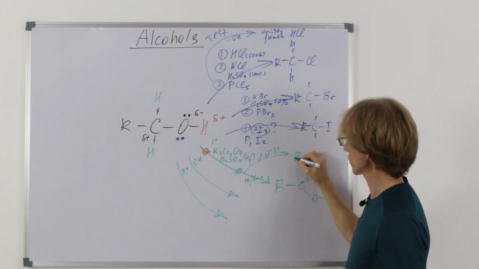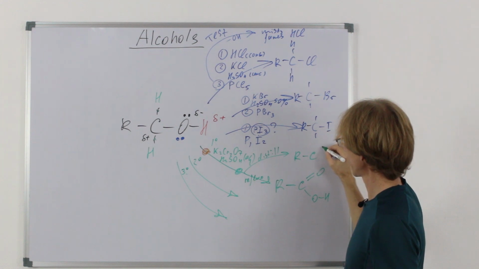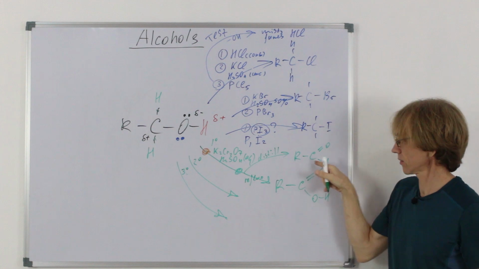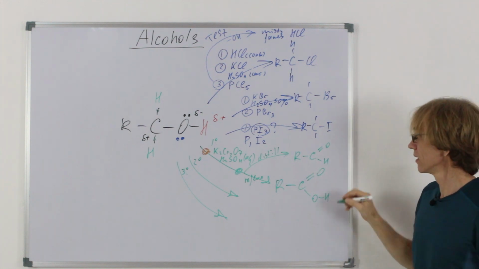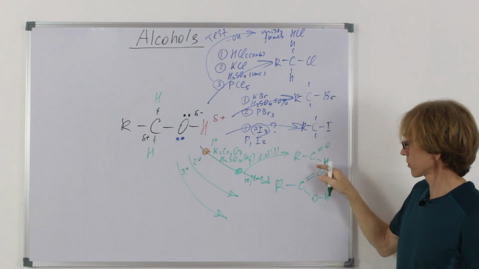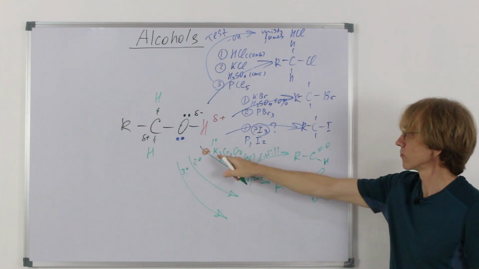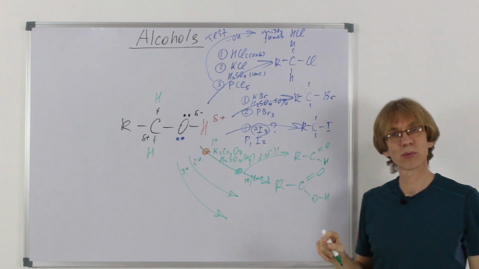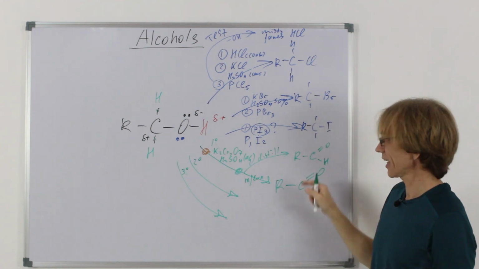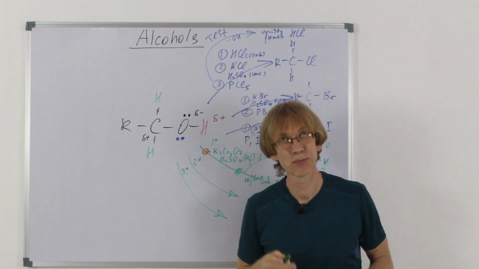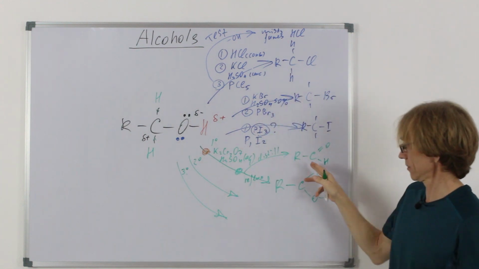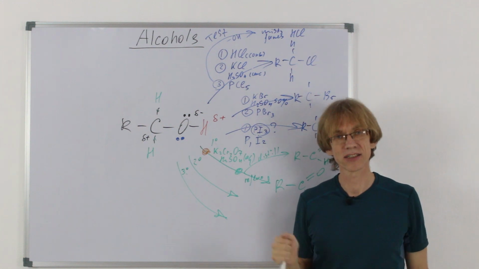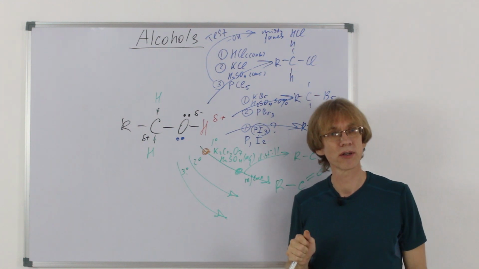What would be the result? The result would be an aldehyde. This is the aldehyde functional group. This is the first step of oxidation. First, the alcohol is oxidized to aldehyde, and then almost immediately to carboxylic acid. But aldehyde can be distilled because molecules of aldehydes cannot establish hydrogen bonds between themselves.